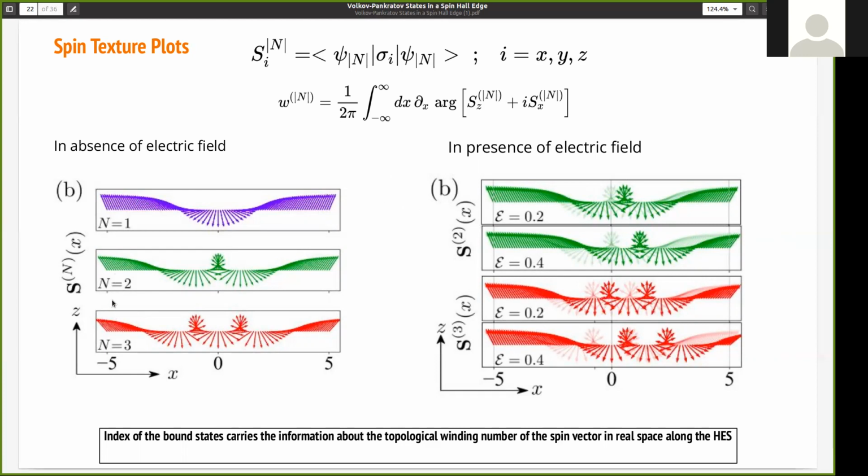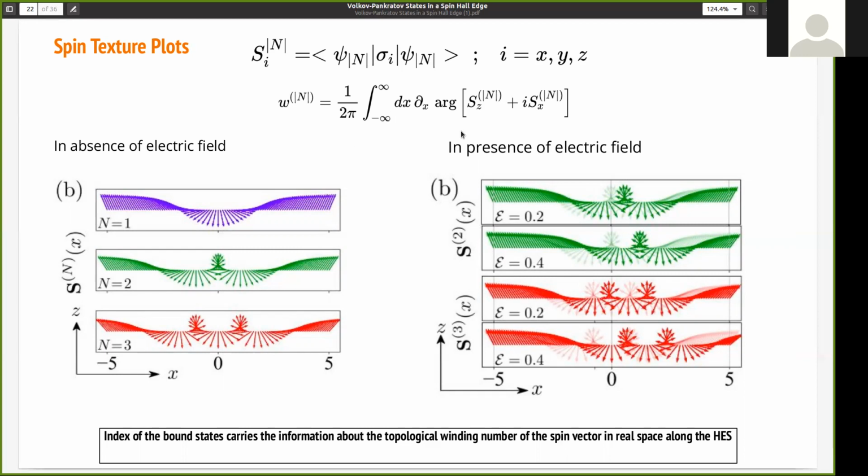Similarly, for the second bound state, the spin winds twice, and then again it becomes up. For n equal to 3, the spin winds three times. So one can conclude from this plot that the index, or the quantum number, of the bound state carries the information about the topological winding number of the spin vector in real space along the helical state.